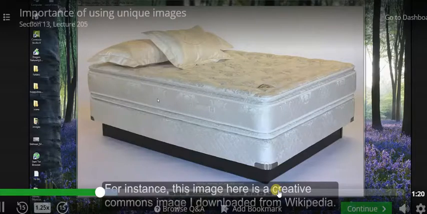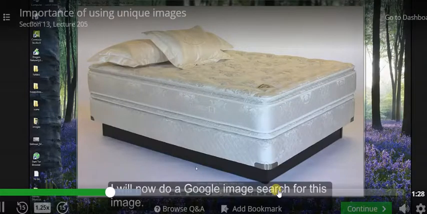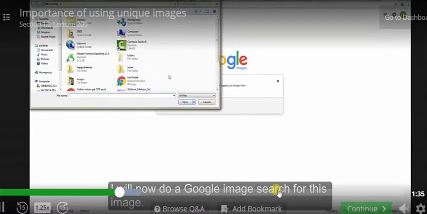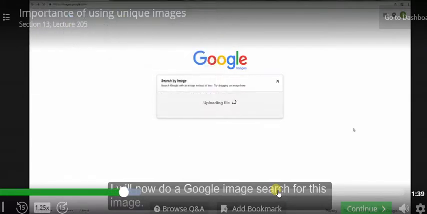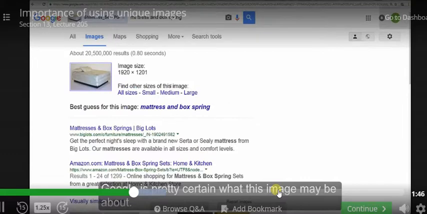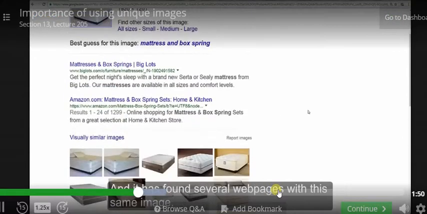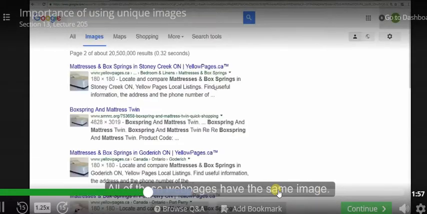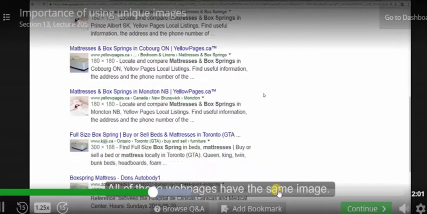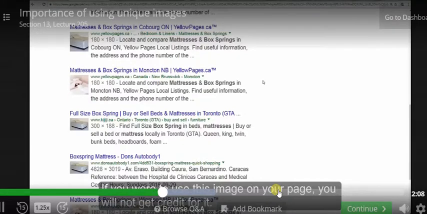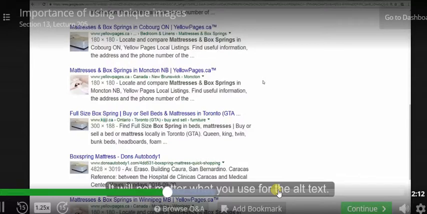For instance, this image here is a Creative Commons image I downloaded from Wikipedia. I'll now do a Google image search for this image. Take a look at this. Google is pretty certain what this image may be about, and it has found several web pages with the same image. All of these web pages have the same image. If you were to use this image on your page, you will not get any credit for it. It will not matter what you use for the alt text.